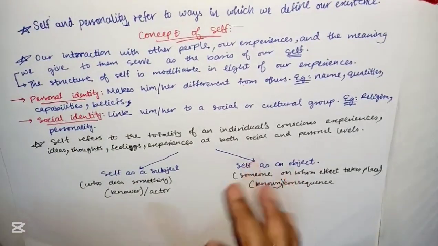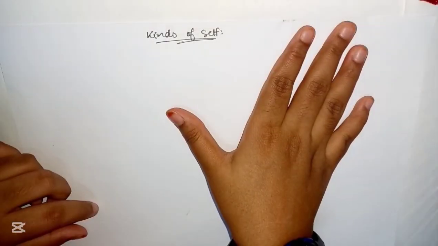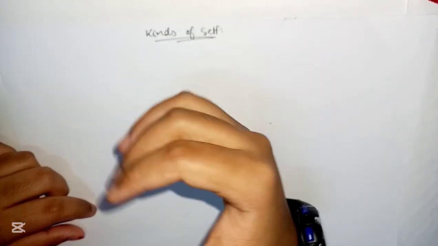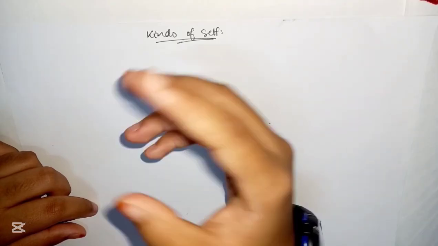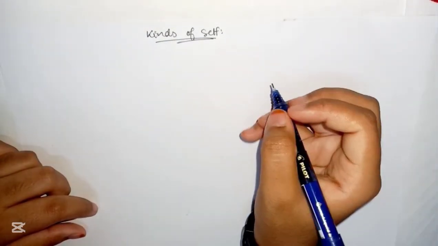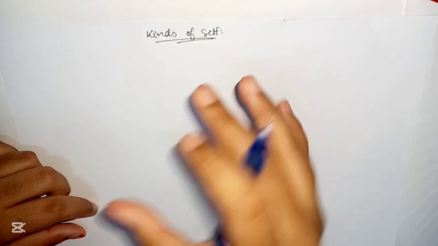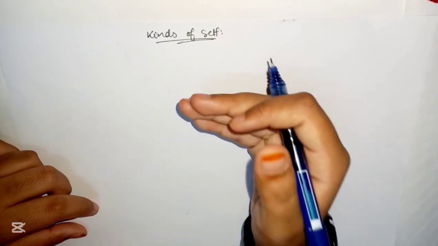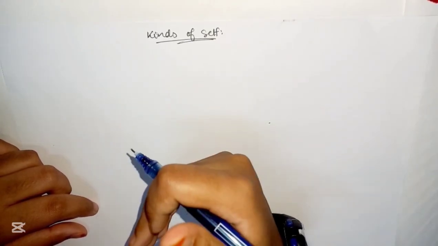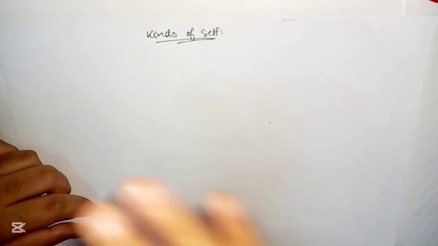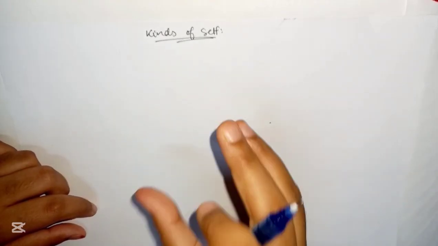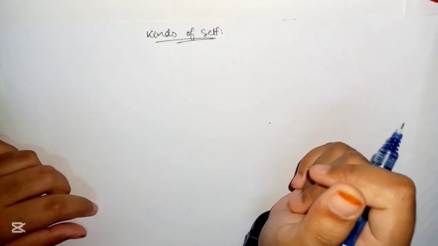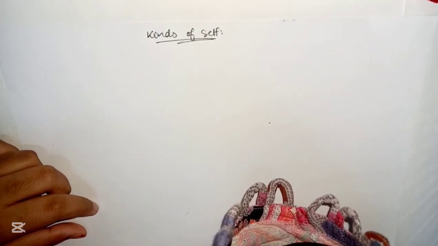Alright, now we'll go to kinds of self. There are several kinds of selves. They are formed as a result of our interaction with our physical and sociocultural environments. The first element of self that we'll find is when a newborn child cries for milk when it's hungry. Although this cry is based on reflex, this later on leads to development of awareness that I am hungry. This biological self, in the context of sociocultural awareness, modifies itself. While you may be hungry for chocolate, an Eskimo may not.